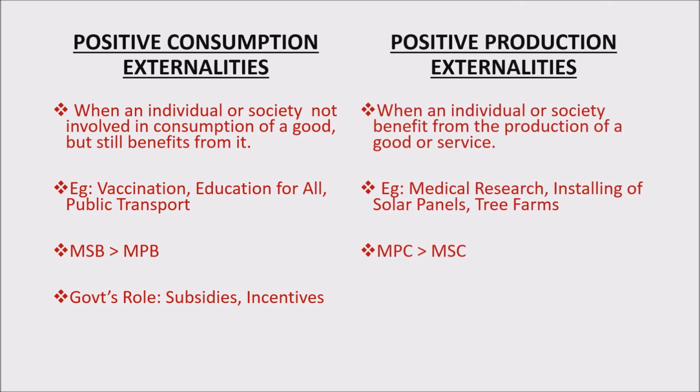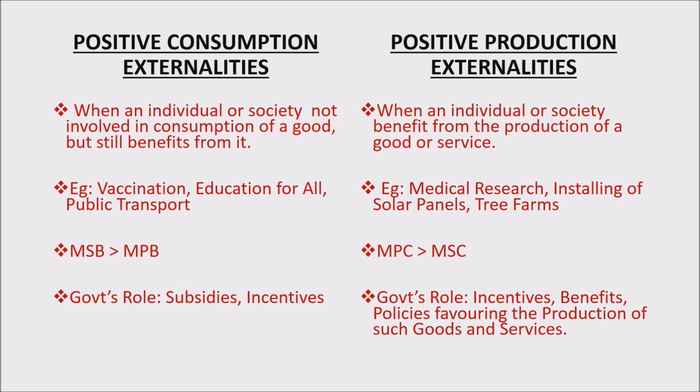Lastly, positive production externalities. Here, an individual or society benefits from the production of a good or service. Examples can be medical research, installing of solar panels, and tree farms. Here, MPC, that is marginal private cost, is more than marginal social cost.